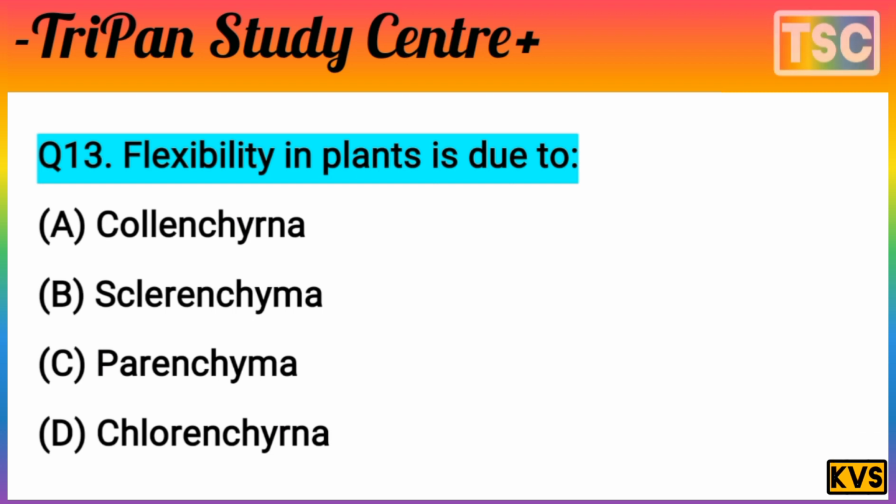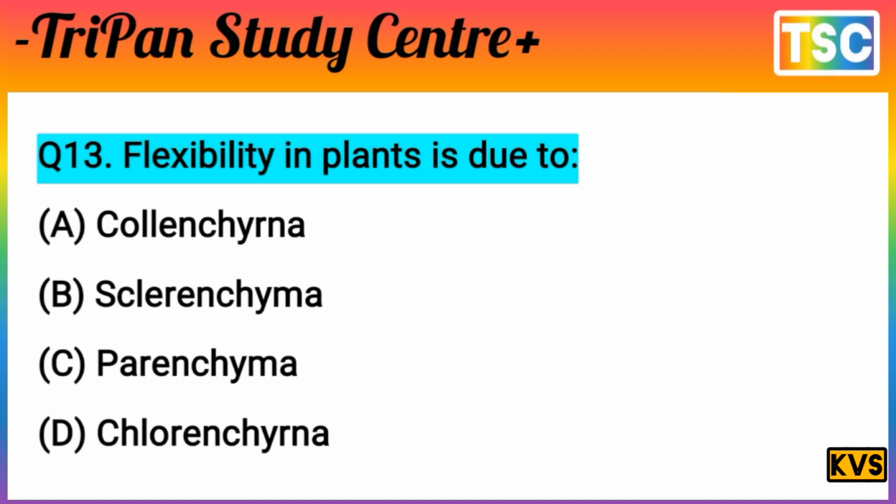देखा जाए तो क्वेश्चन काफ़ी महत्वपूर्ण है और ऑप्शन भी काफ़ी महत्वपूर्ण। चलिए देखते हैं ऑप्शन क्या है। ऑप्शन ए कहता है क्लोरोनचीना, ऑप्शन बी इज क्लोरोकाइमा, and C is a perokaima, and D chlorocina. You know that question is very interesting. There is a question: flexibility in the plant is due to chlorocina, sclerokaima, C perokaima, and D chlorocina.